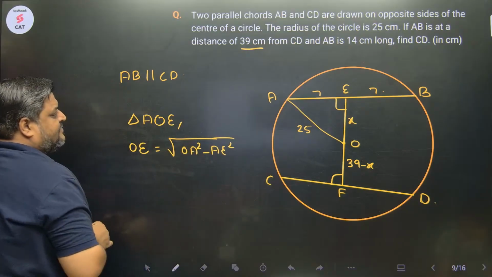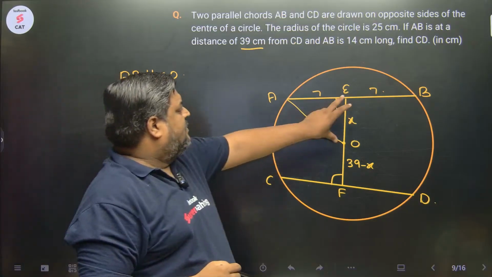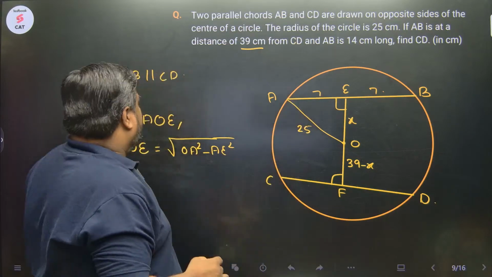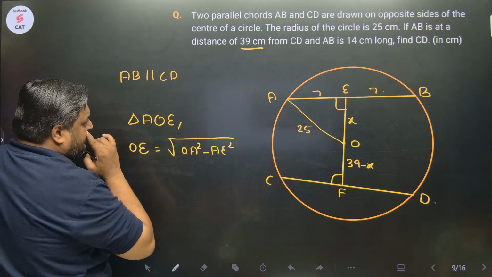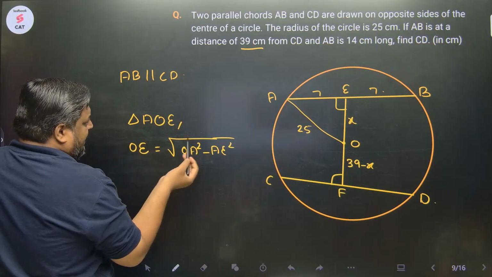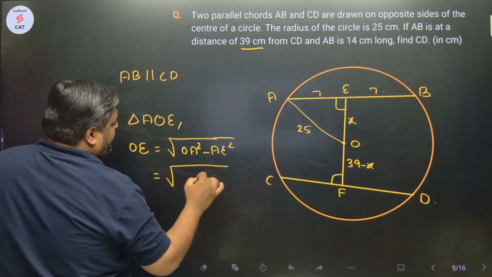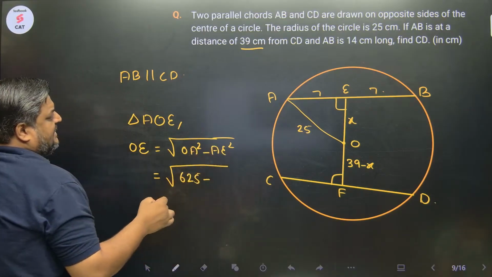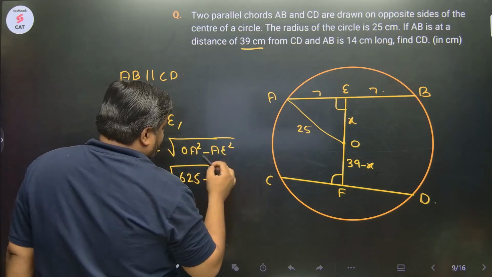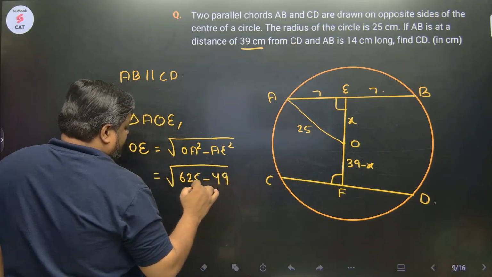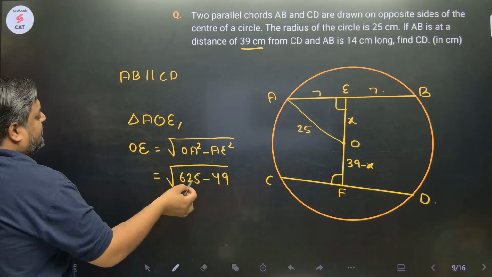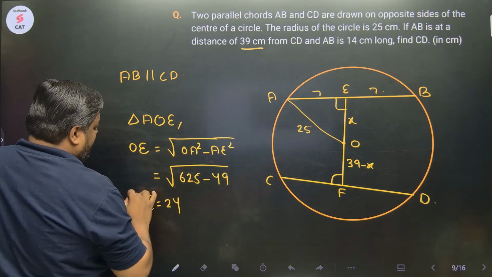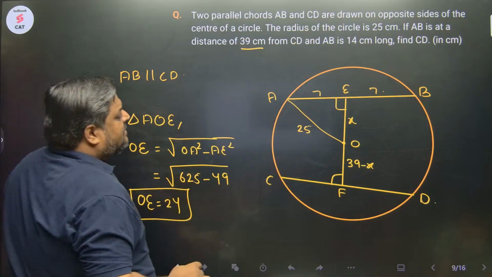OE would be OA square minus AE square. Right? Now what is this? OA is given as 25, so 625 minus AE. AE is 7 square, and 7 square is 49. So this is root 576, or 24. OE is 24. You got OE as 24. So this is 24.